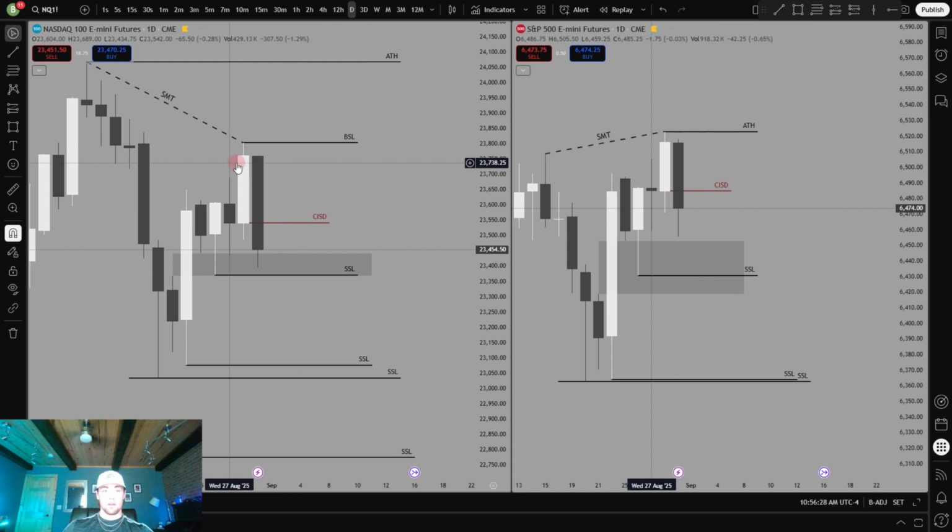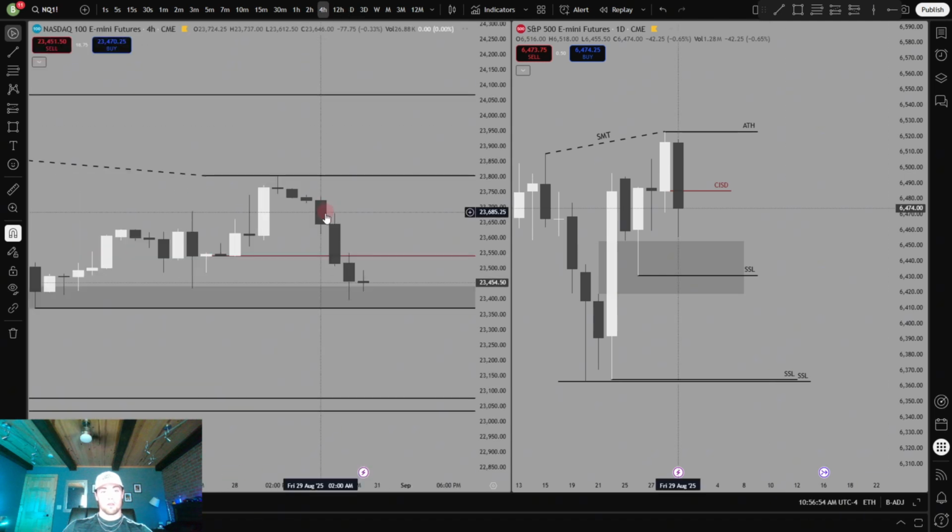Another thing to note is that if we don't take out this low and we move up and take out the all-time high on ES or this internal buy-side liquidity on NASDAQ, this daily model is then invalid and I'd need a new model to form before expecting to see any move down. Otherwise, I'm expecting higher.